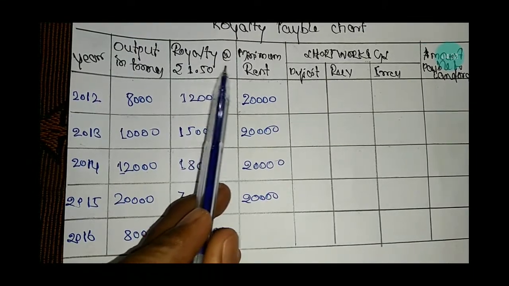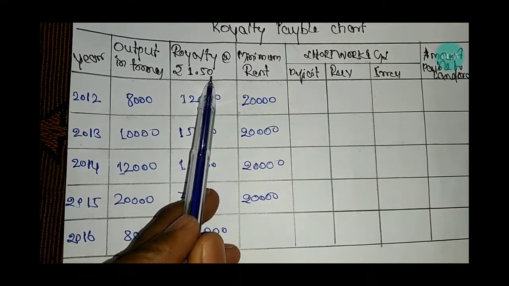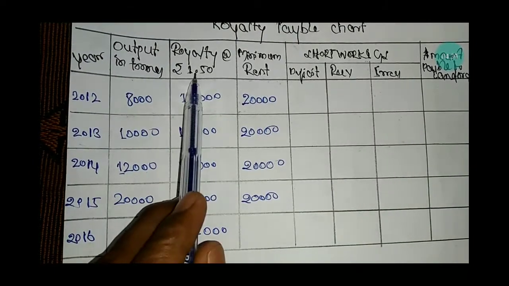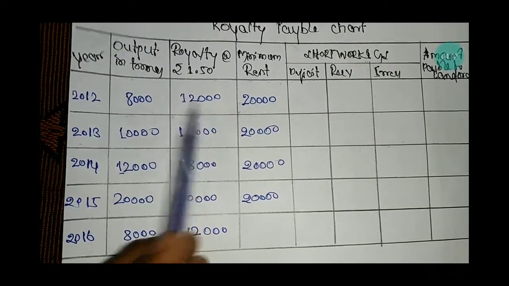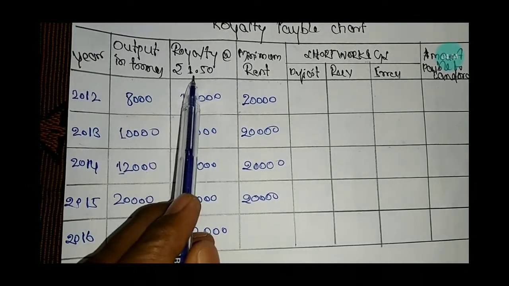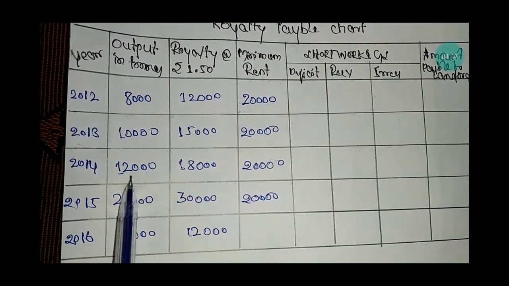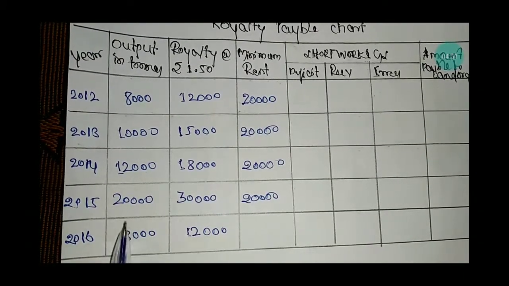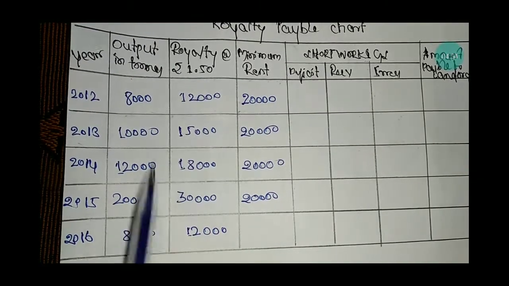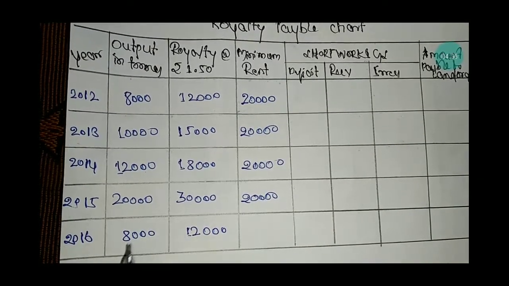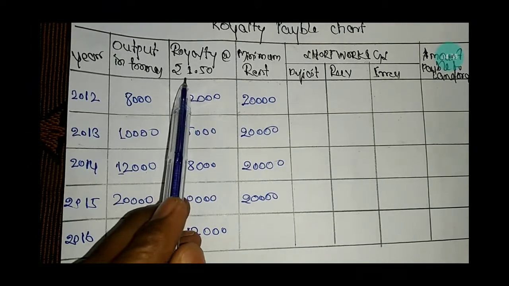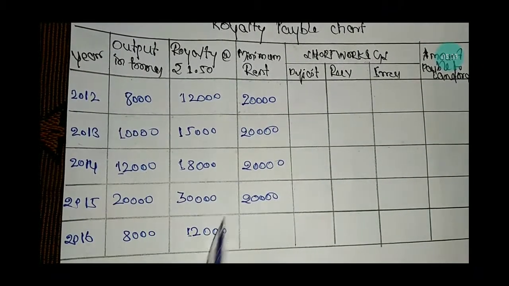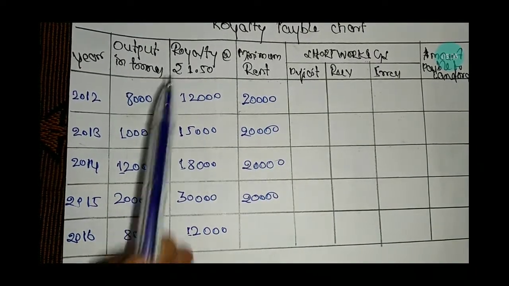The royalty at rupees 1.50: 8,000 tons into 1.50 is 12,000; 10,000 into 1.50 is 15,000; 12,000 into 1.50 is 18,000; 20,000 into 1.50 is rupees 30,000; 8,000 tons into rupees 1.50 is 12,000 rupees. The royalty which is earned during the year.